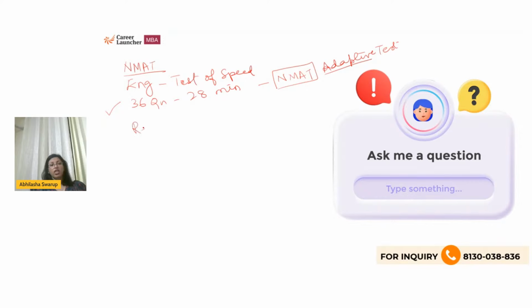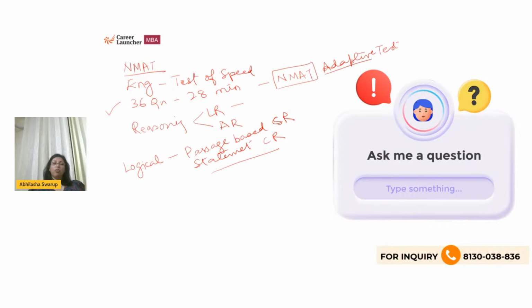The reasoning section, guys, has both logical reasoning and analytical reasoning, right? Last year, there were plenty of questions of passage-based CR. So in logical reasoning, there were plenty of questions on passage-based CR, and statement-based CR also. So your skill in both these types of questions is very important.